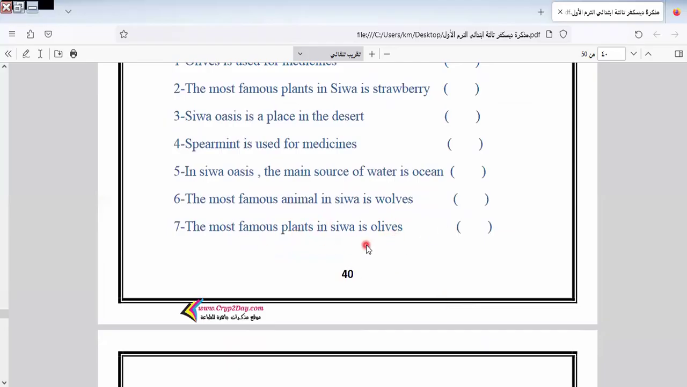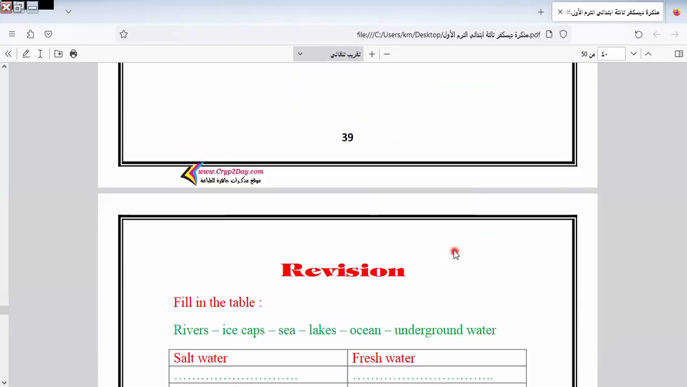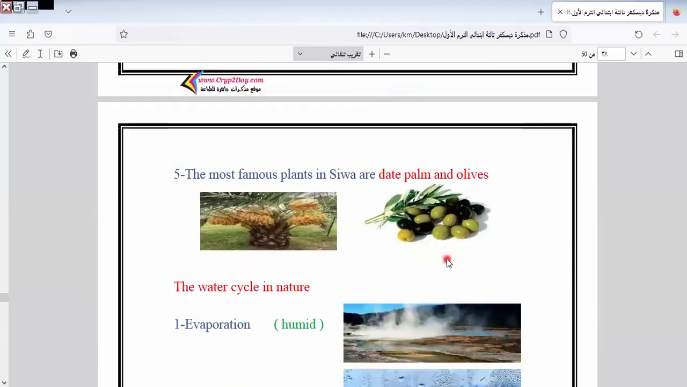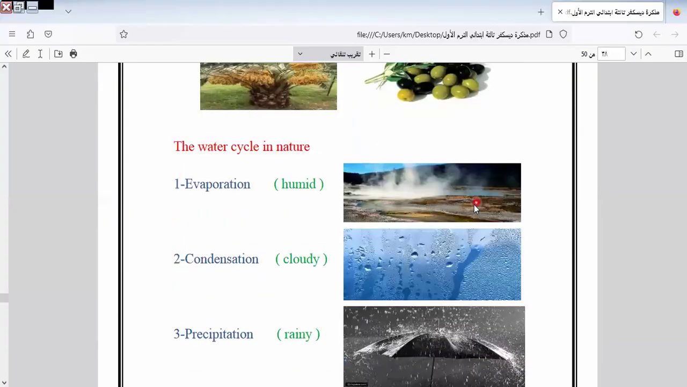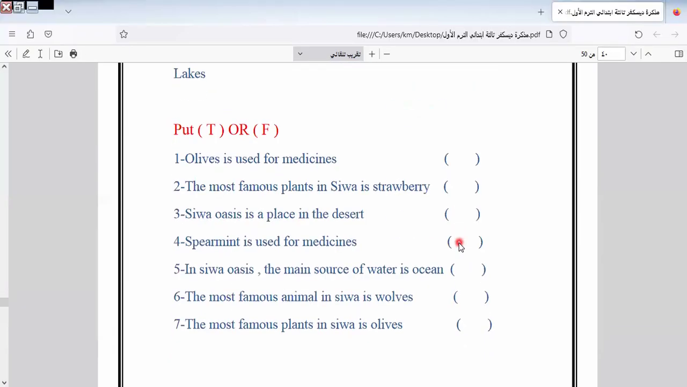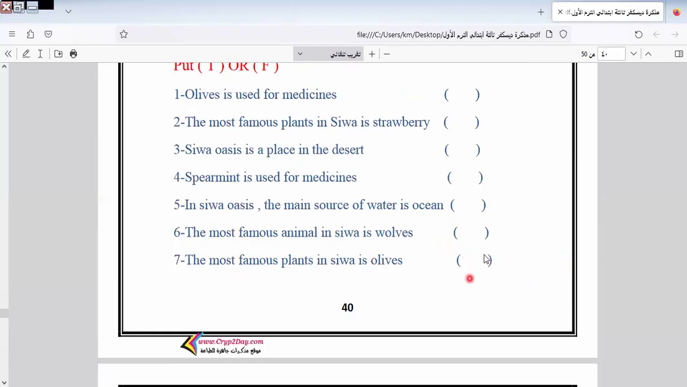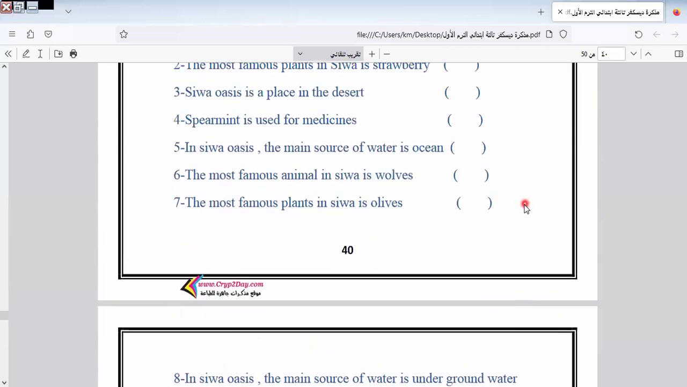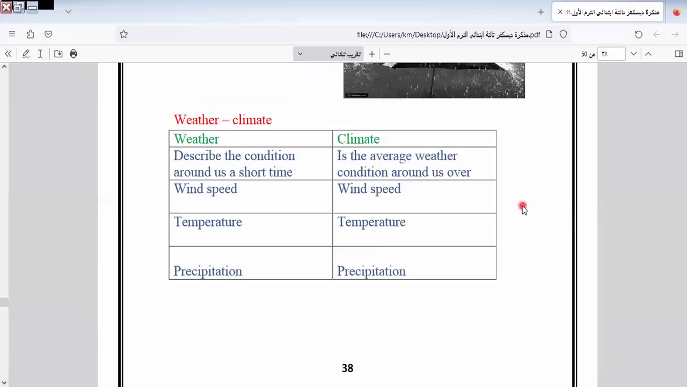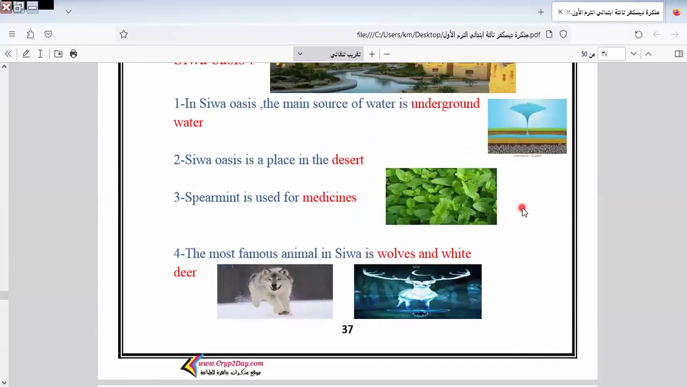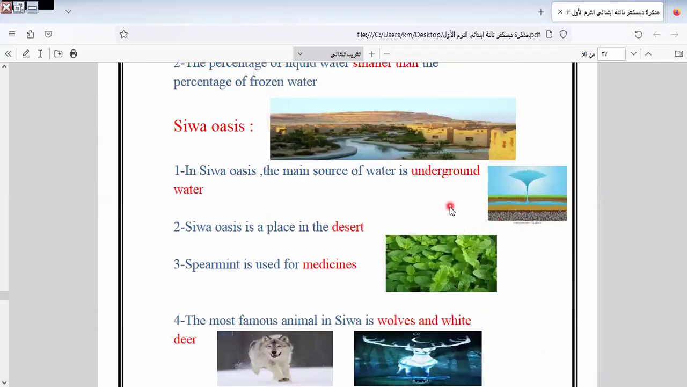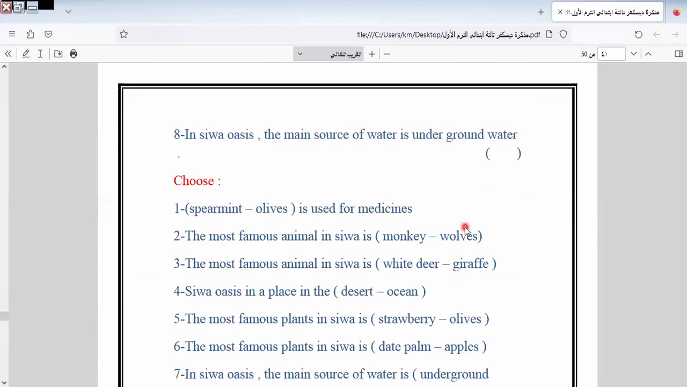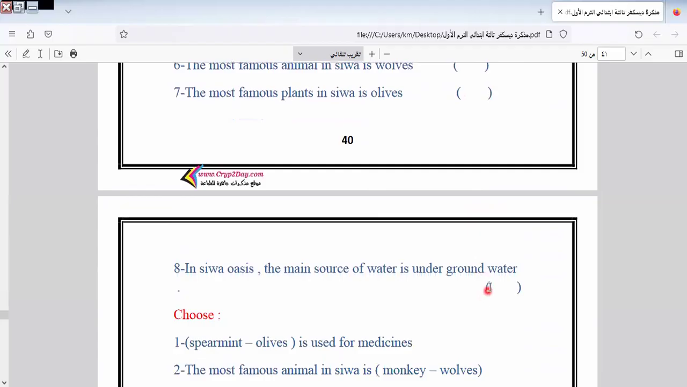Here are the famous plants in Siwa. No, it's not olives alone. In Siwa they are palm trees and olives. Right, palm trees and olives. So the answer will be right here. In Siwa, the main source of water is underground. Underground, yes. So the answer will be right.